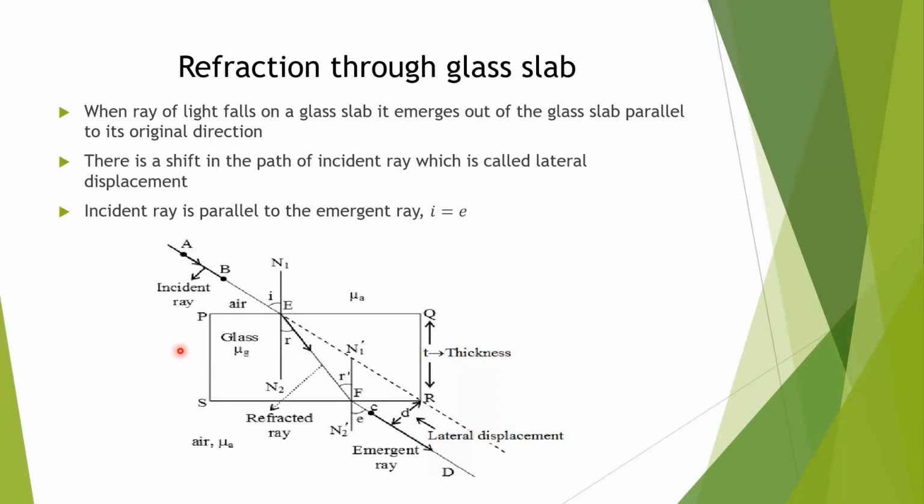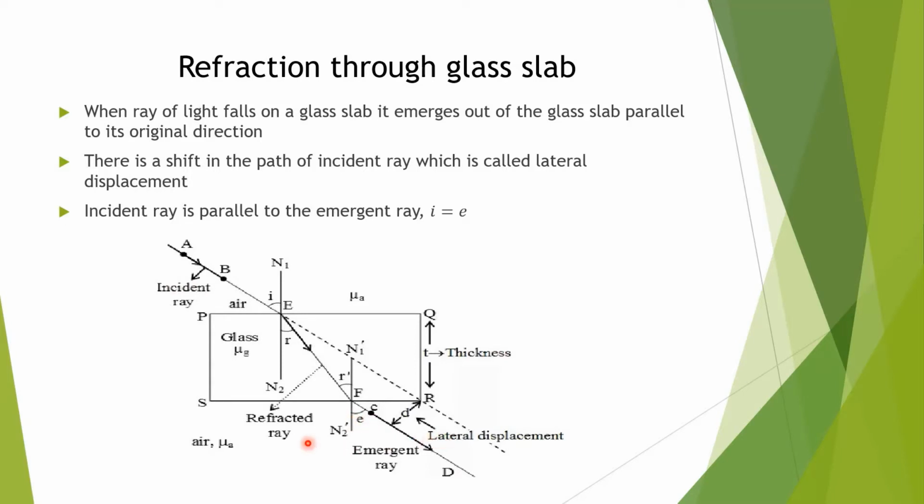Refractive index of medium 2 to medium 1, that is refractive index of glass with respect to air, becomes sin I upon sin R. And in the next case, refractive index of air with respect to glass becomes sin R upon sin E. On putting these in the formula, we'll get I equal to E. These angles are equal, that's why AB becomes parallel to CD.